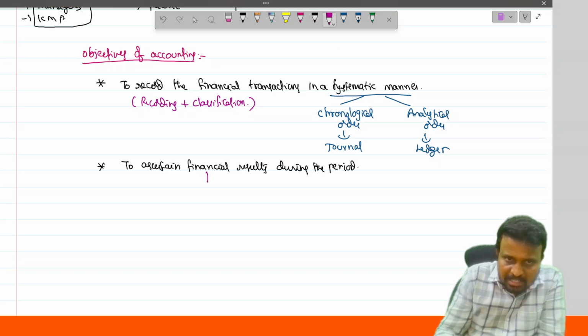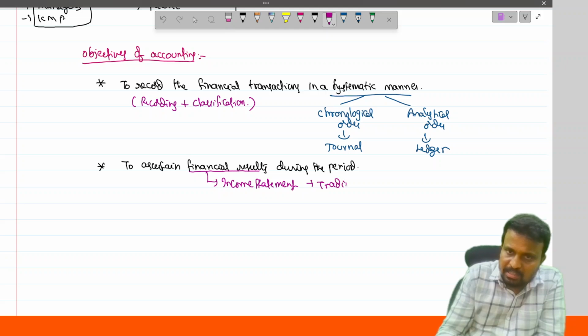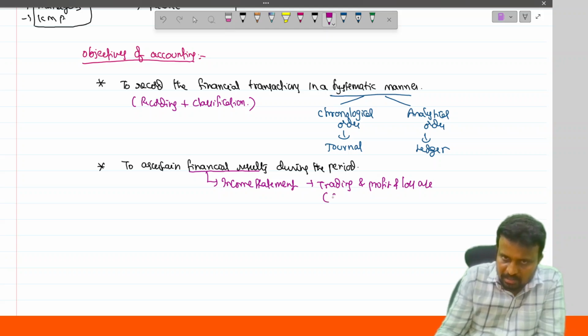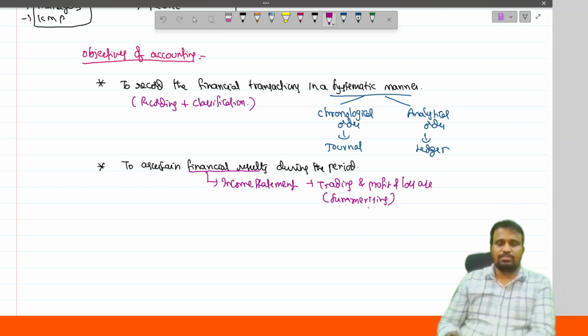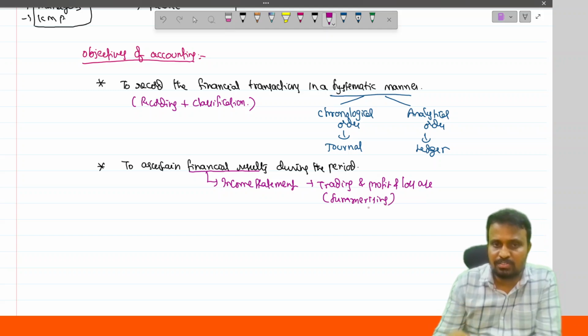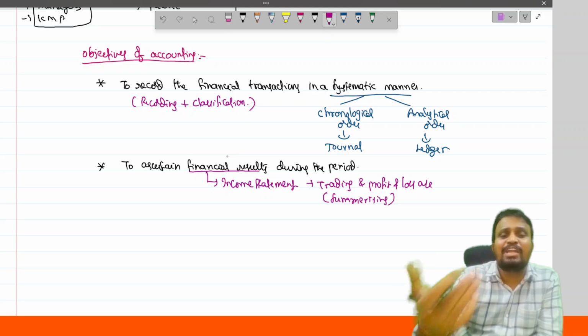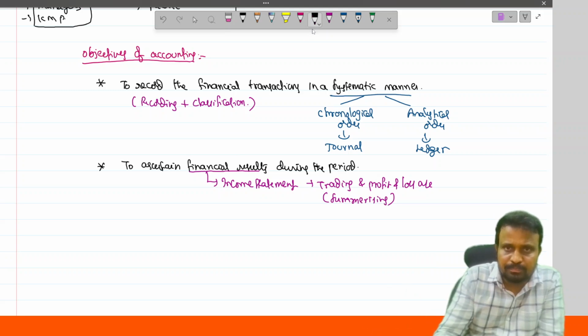And financial results are ascertained by preparing the income statement, which is nothing but the trading and profit and loss account. And which is forming part of what? The summarizing step. To ascertain the financial results during the period.